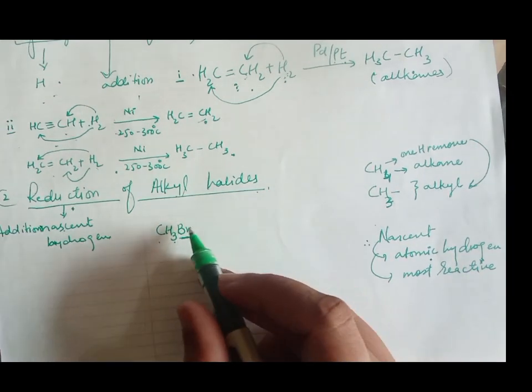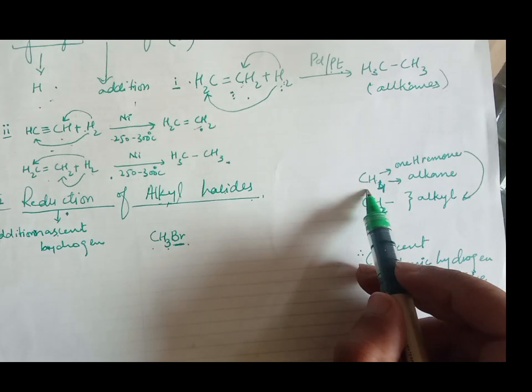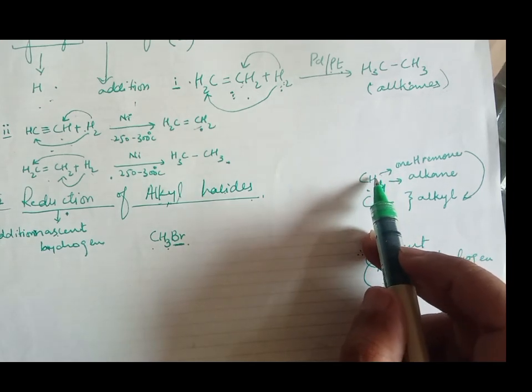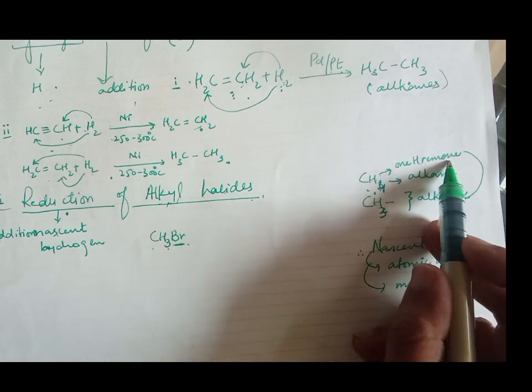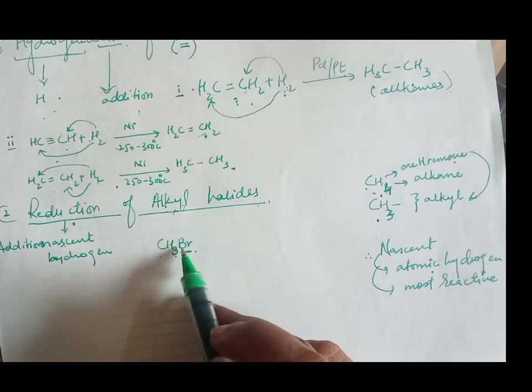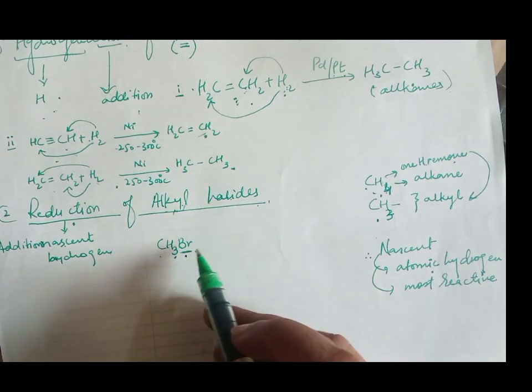Okay, so this is our alkyl halide, and we know how we can prepare alkyl. This is alkane, CH4. CH4 means methane, the first member of the alkane series. When we remove one hydrogen from CH4, we get alkyl. And with this alkyl we add halogen, Br, bromine.